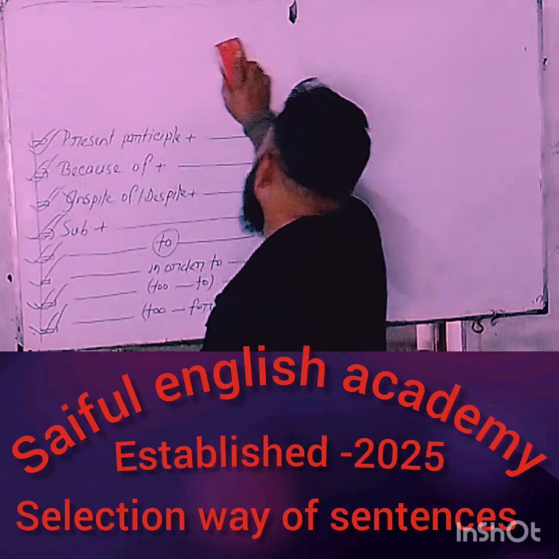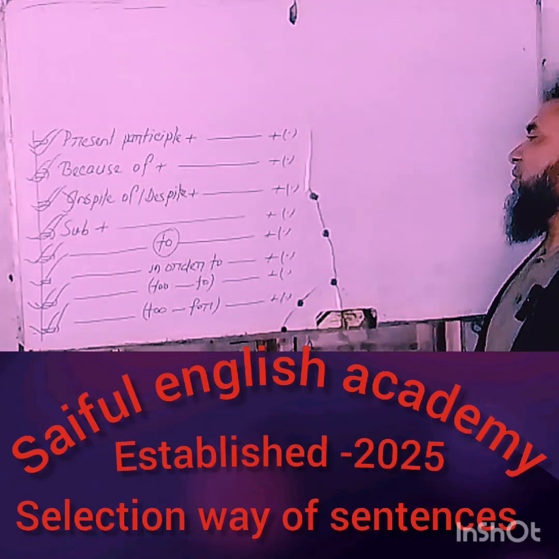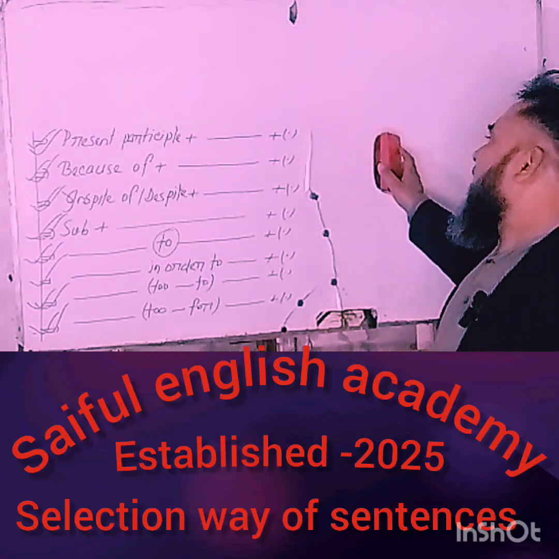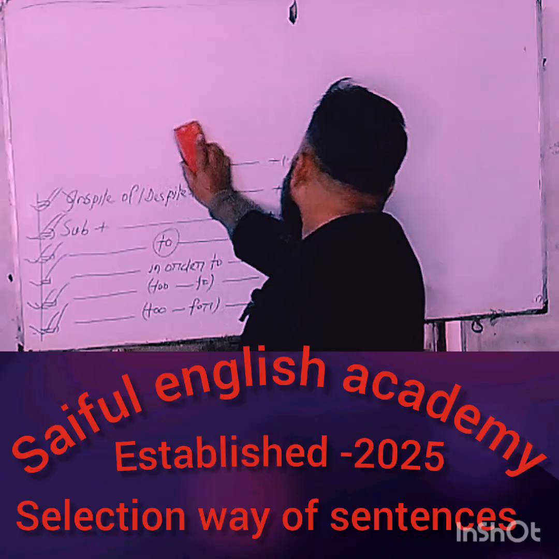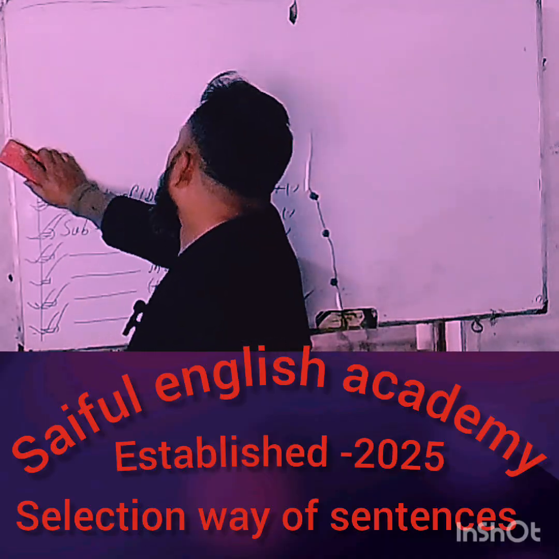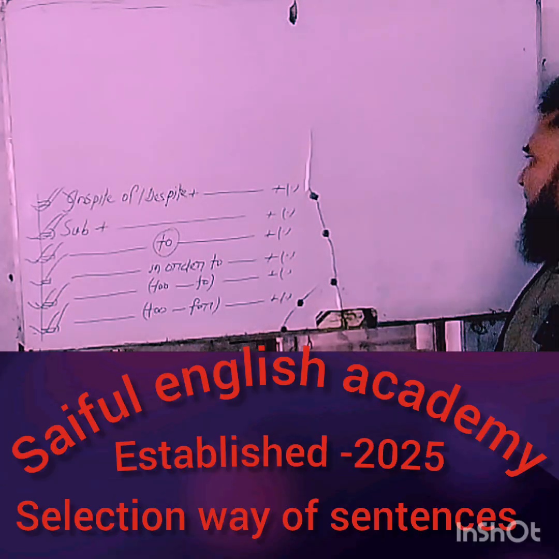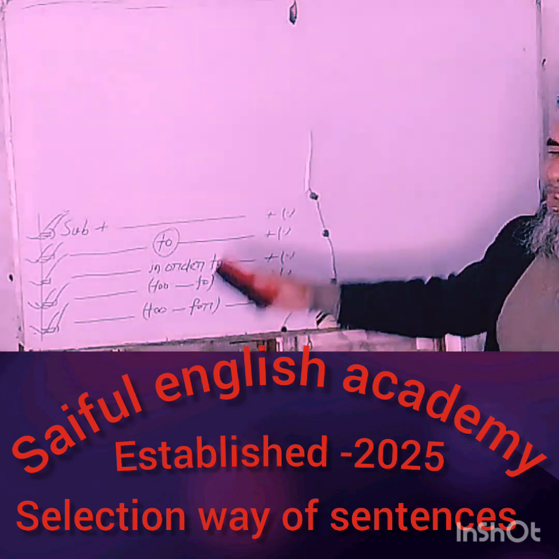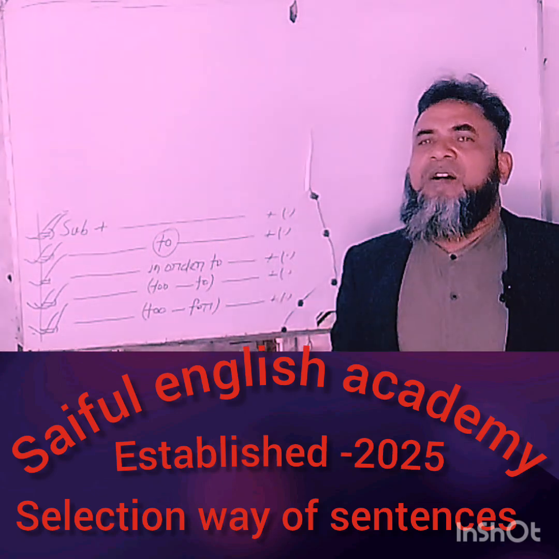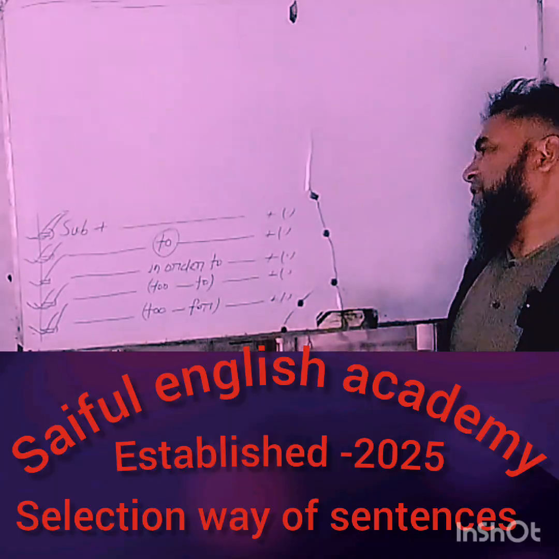Then, present participle: Reading English, I went to school. Cooking rice, mother went to bed. Doing the work, father went to Dhaka. Next, 'because of', learners: Because of his being ill, he couldn't go to school. Because of his reading more, he made a good result. Next, 'in spite of' or 'despite': In spite of his being ill, he went to school. In spite of his poverty, he's honest, etc.